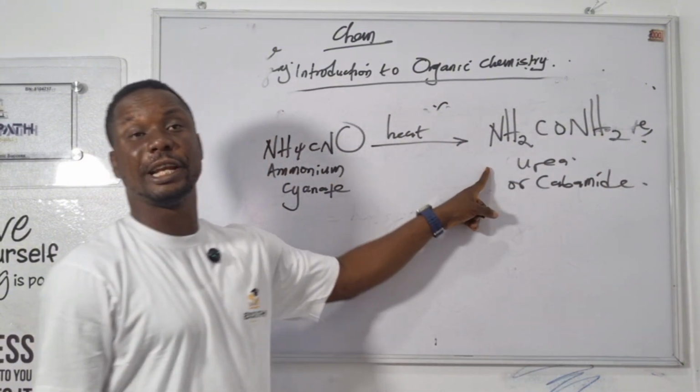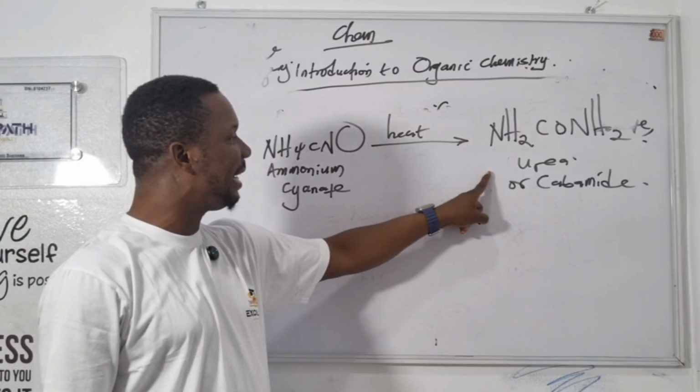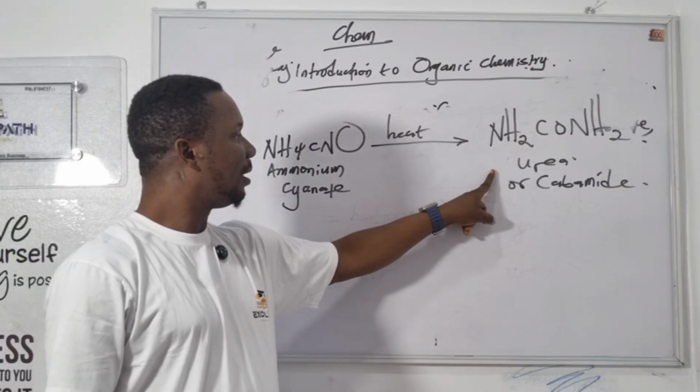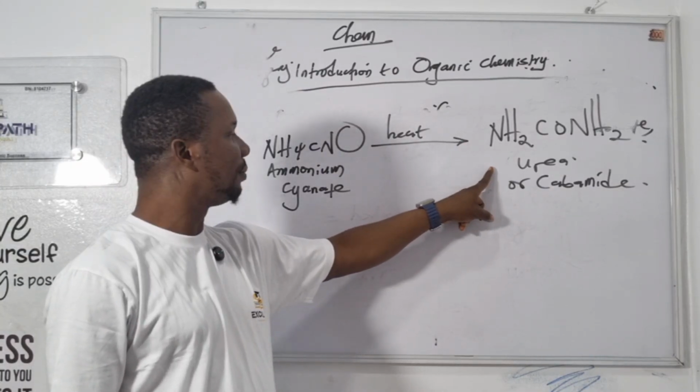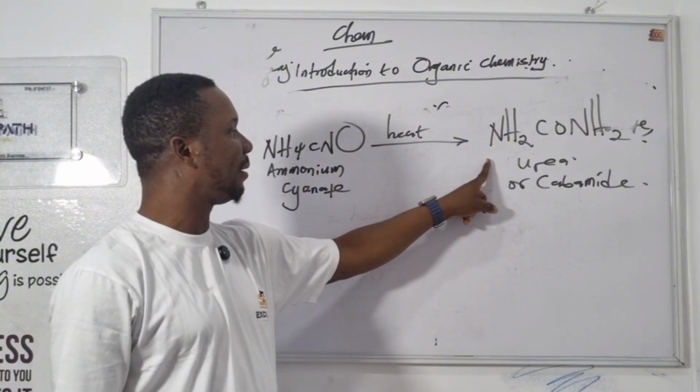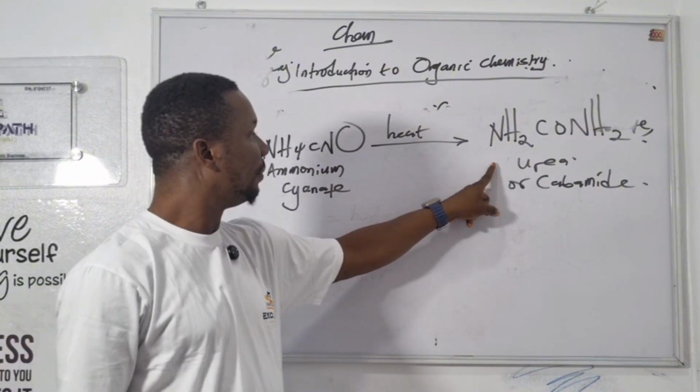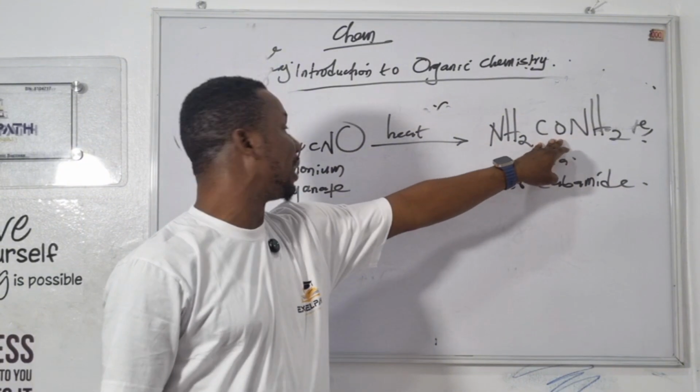Mind you, urea is an organic compound. Urea is made in the liver by a process called deamination, and it is excreted in the kidney.